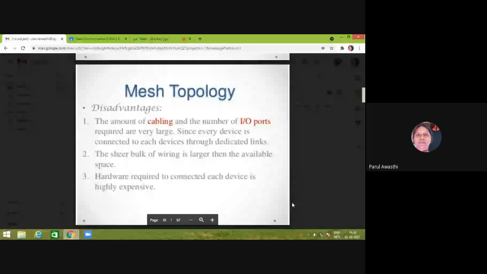And if we have 10 stations, then the requirement of links is 45. So if I just double my number of stations, the number of links is multiplied by 4.5 times. So basically the amount of cabling increases much more in comparison to the increase in the size of the network. So this is mesh topology.